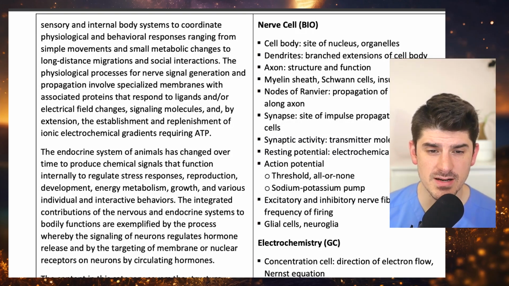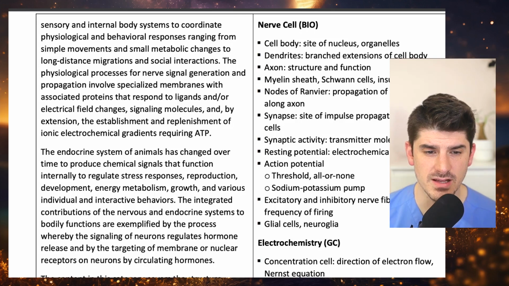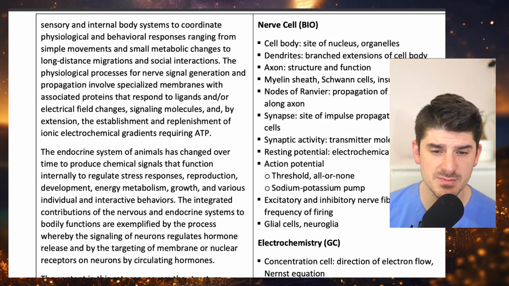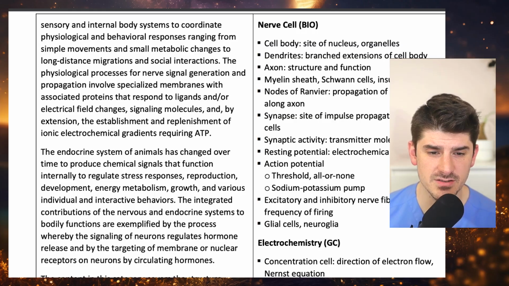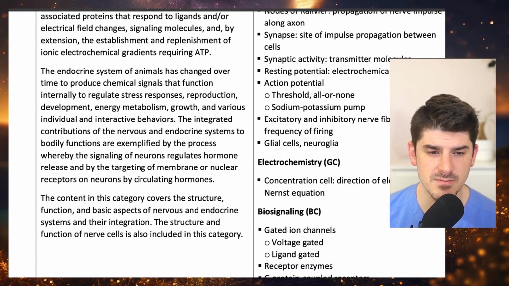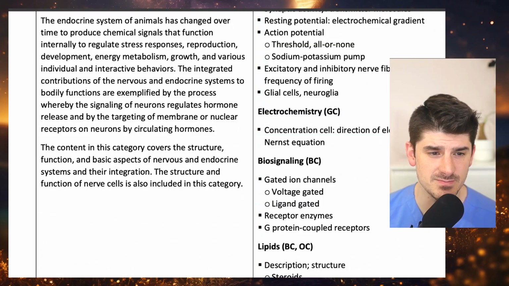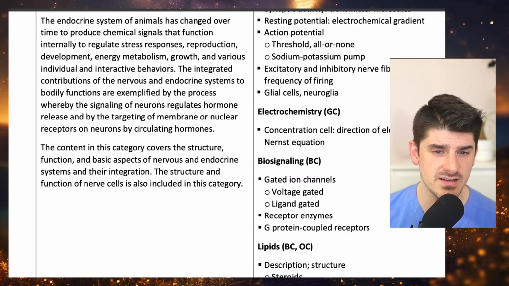The physiological processes for nerve signal generation and propagation involve specialized membranes with associated proteins that respond to ligands and/or electrical field changes, signaling molecules, and by extension, the establishment and replenishment of ionic electrochemical gradients requiring ATP. The endocrine system of animals has changed over time to produce chemical signals that function internally to regulate stress responses, reproduction, development, energy metabolism, growth, and various individual and interactive behaviors.